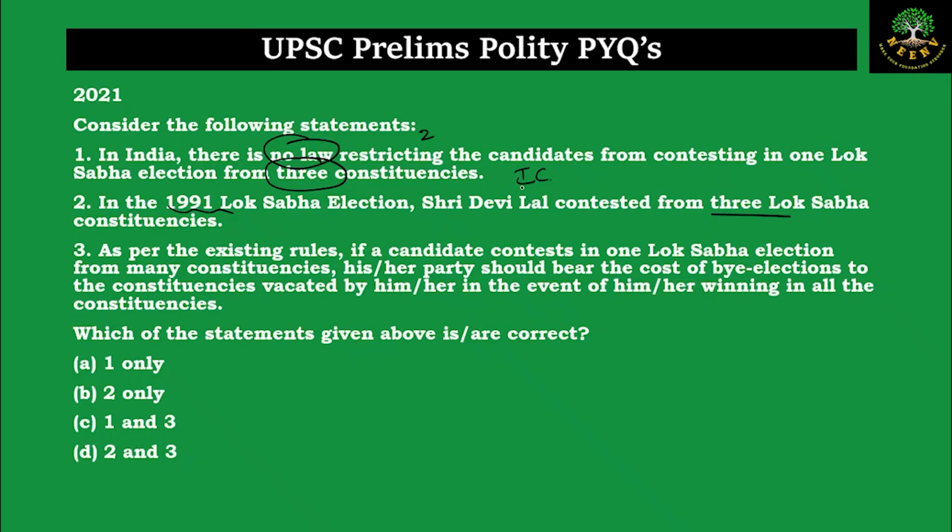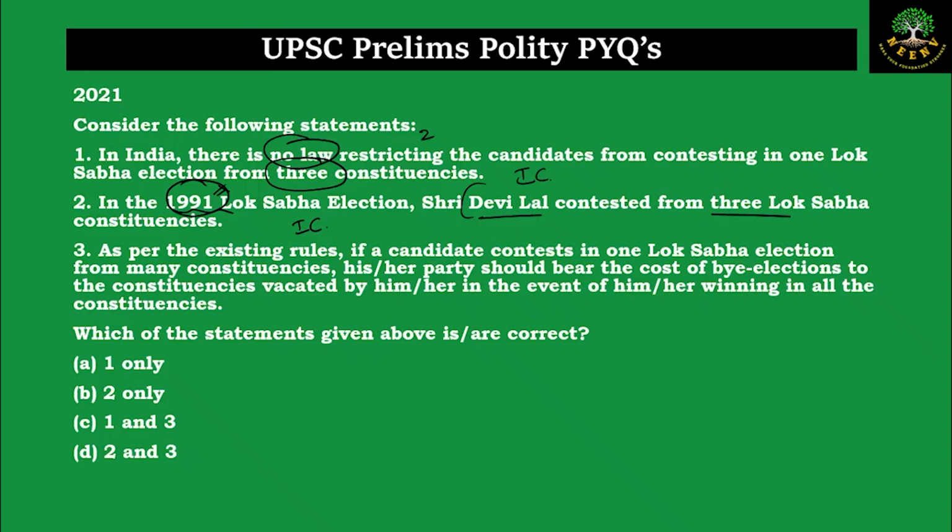In 1991, the Lok Sabha election, Shri Devi Lal contested from 3 Lok Sabha constituencies. Actually, Devi Lal did contest from 3 Lok Sabha constituencies from 3 different states, but here the year was wrong. It is not in 1991. So this is also incorrect.